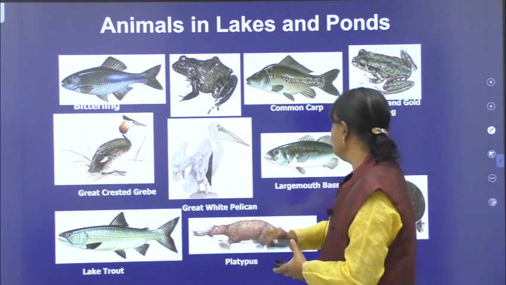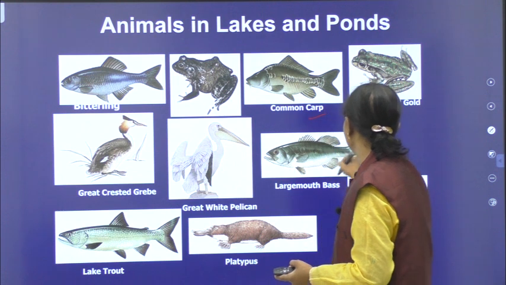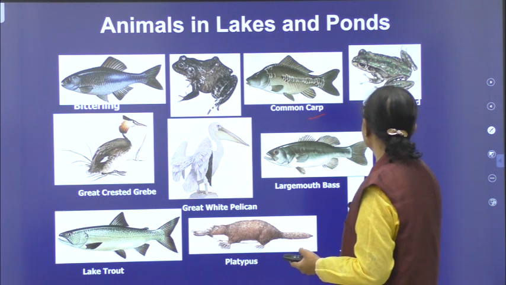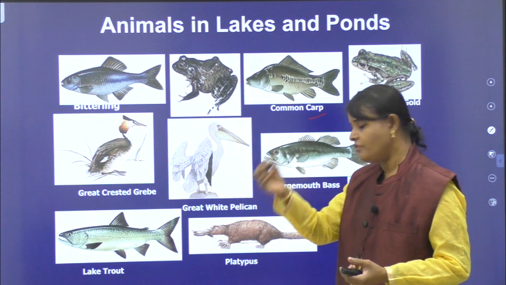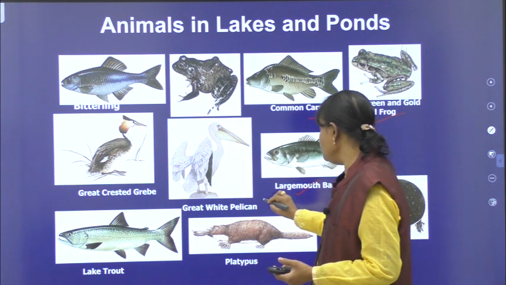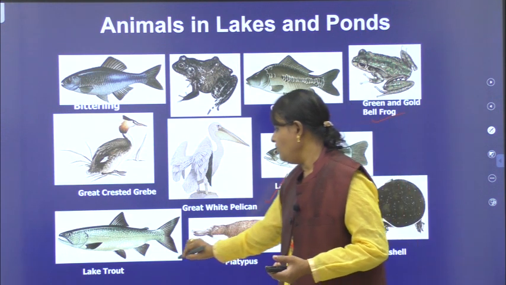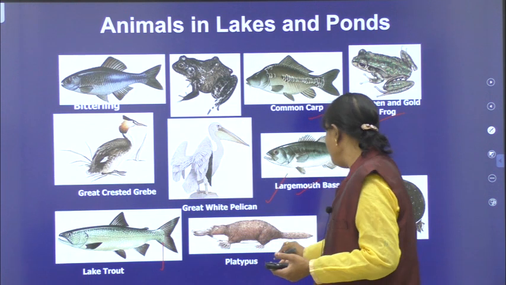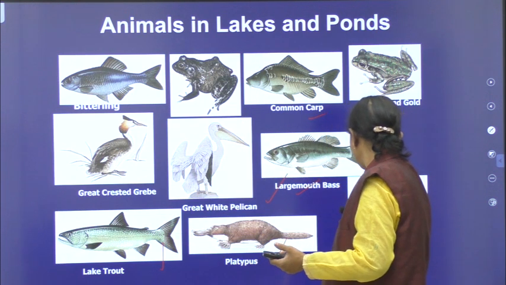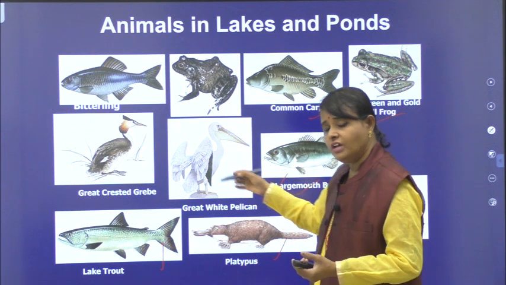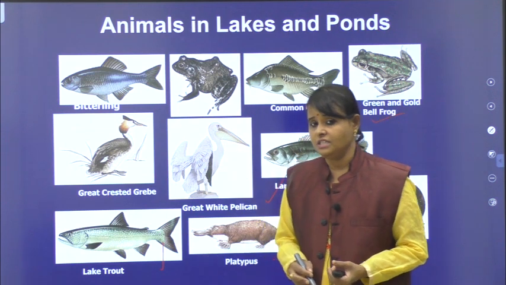You can see here, common carp. Next, green and gold bell frog. You can simply write frogs. Okay, you can simply write fishes, pelican, lake trout, a type of fish, platypus. Okay, soft shell turtle. These are some of the communities which are present in the lake.